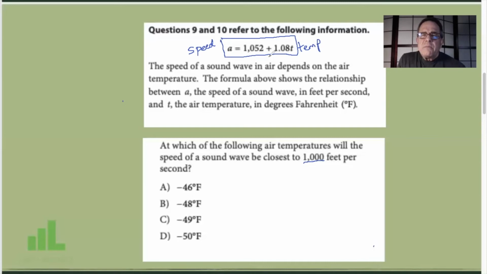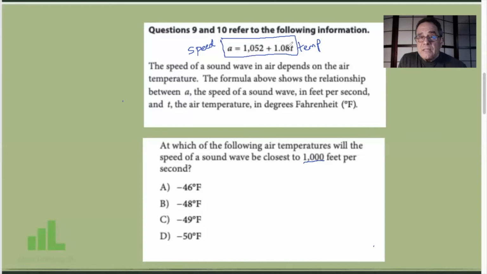This says to me, if T is 0, then the speed of sound is 1,052 whatevers. If the temperature goes up, so if temperature is 1, then I'm adding 1.08 to 1052. So if the temperature goes up, the speed goes up. And if this is a negative temperature, if the temperature goes down, the speed goes down.